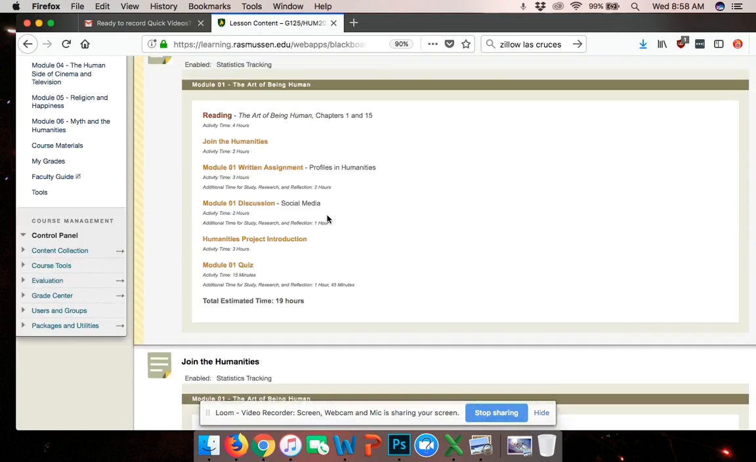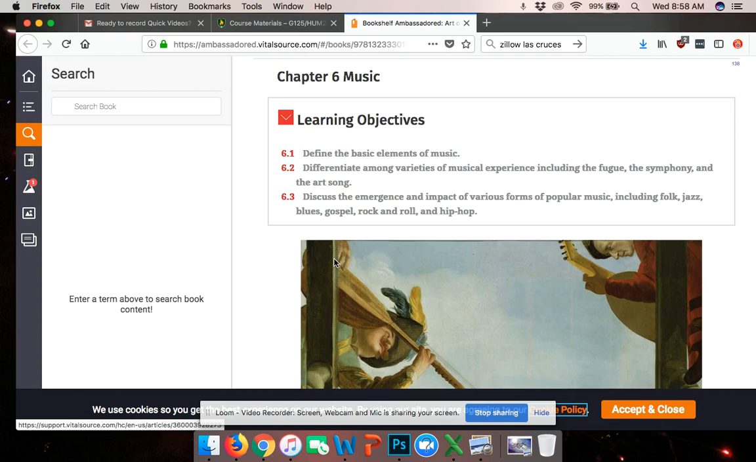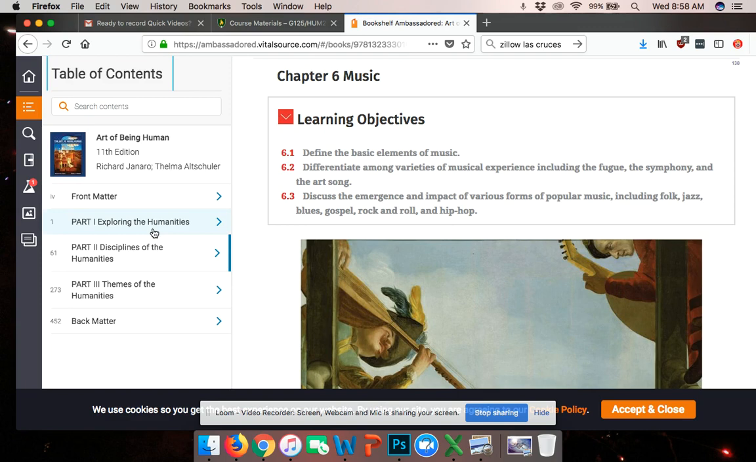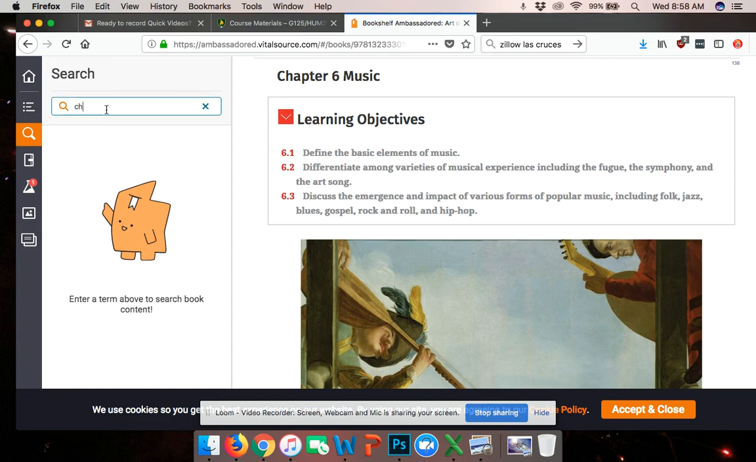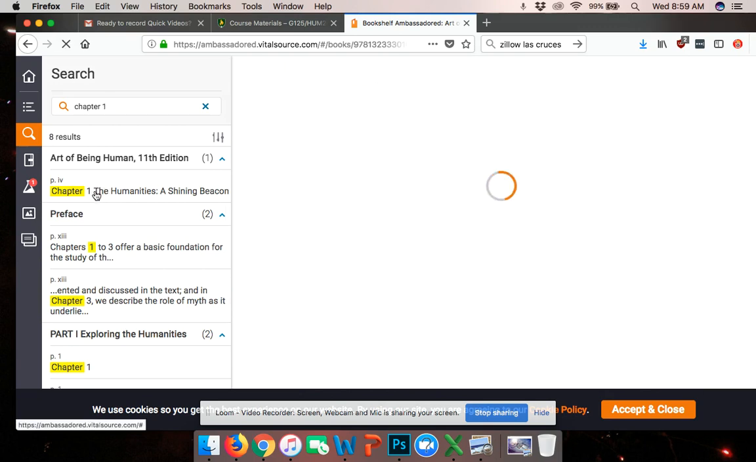So let's take a look at the readings real quick. Over here is the e-text, on the left under the syllabus. It takes a little while to load. All right, and here's where you can find all the different chapters. That's where you're going to find the readings. If you're looking for something specific, you can type in chapter 1, find those chapters, and then read the material from that point.